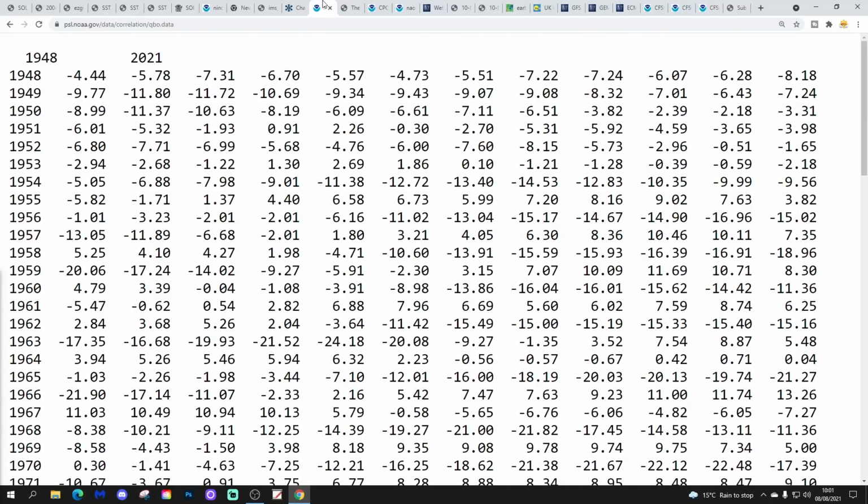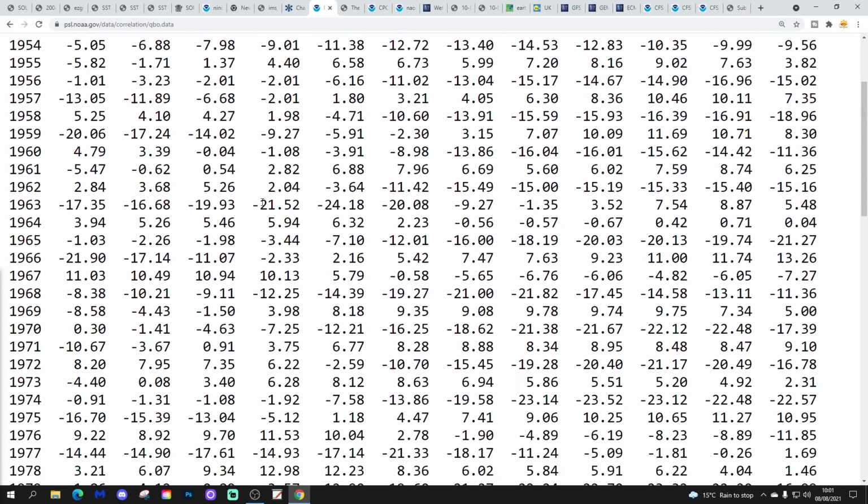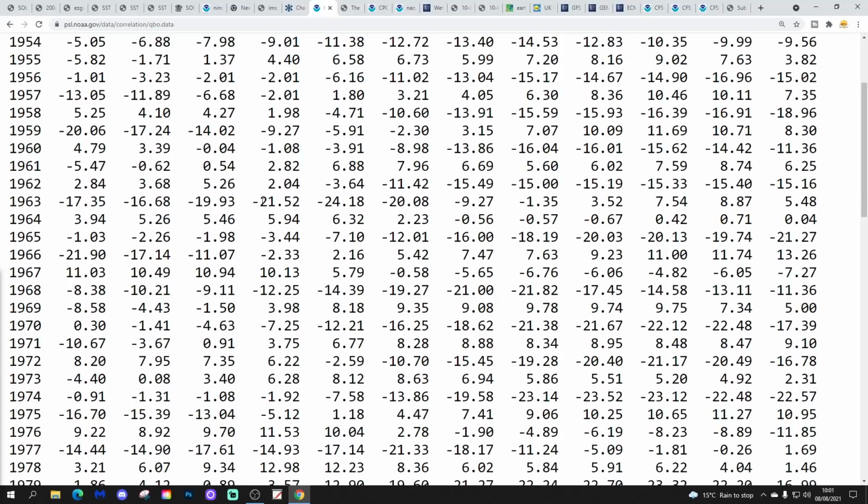Right, the QBO number is in for July. So this is from NAO. This is showing every month's worth of QBO back to the 1950s. Remember, the negative numbers are the easterly QBO, and the positive numbers are the westerly QBO phases.